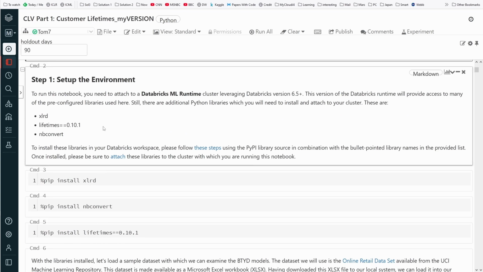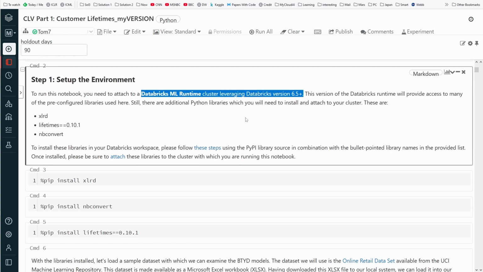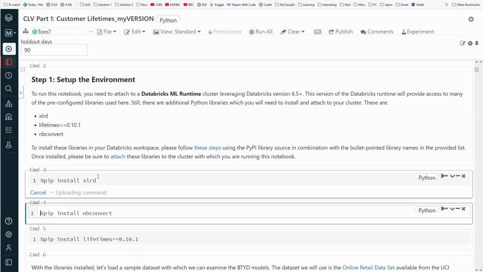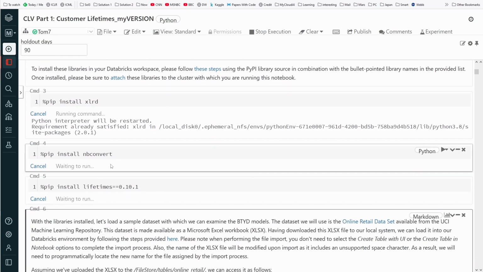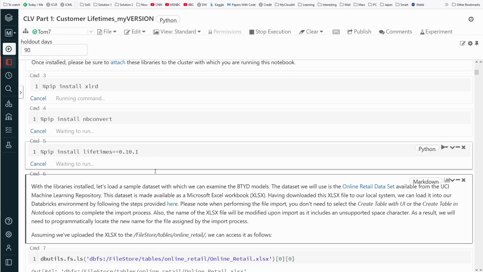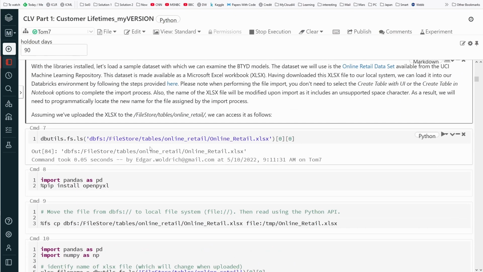So, set up the environment. We have a Databricks machine learning runtime cluster. We are running this. This is here. Beautiful. As you can see, my cluster here is at 7. So XLRD, this is an old one. We can install XLRD, no problem. Then nbconvert, and then we're going to install Lifetimes. Yes. So wait for this to finish. Yes, beautiful, beautiful, beautiful.